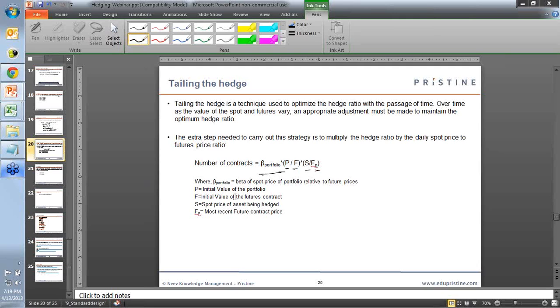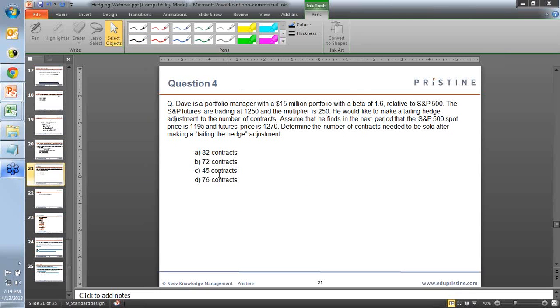Okay, so next we will look at a question on this topic. So here basically Dave is a portfolio manager. The value of the portfolio is $15 million. The beta is 1.6. The futures are trading at 1250. The multiplier is 250.